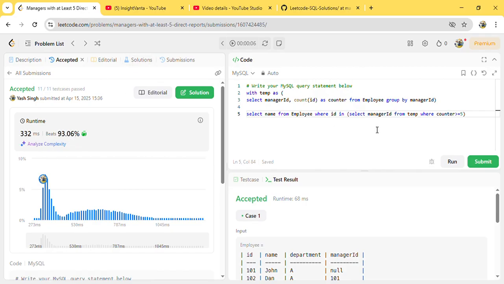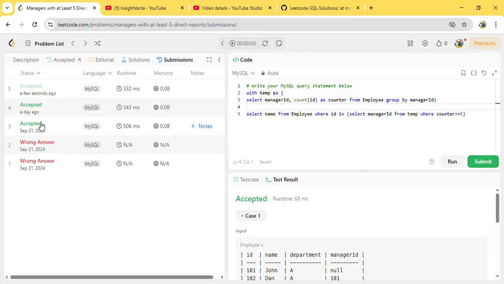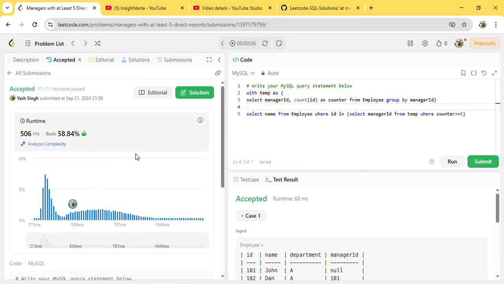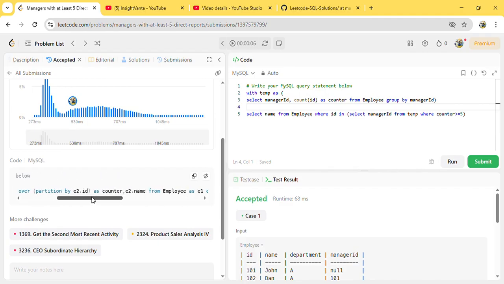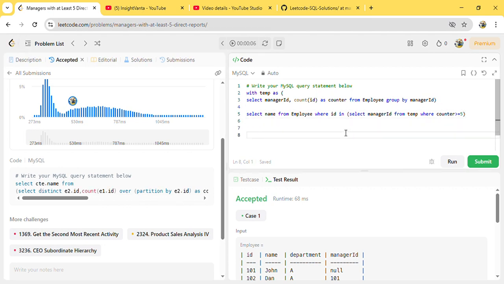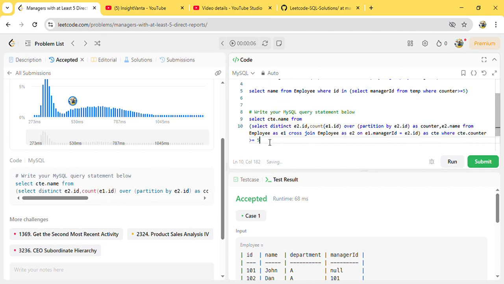Now see, this is a solution without using a cross join. In the submissions I already solved this problem using a cross join, so I'm showing it to you. It is taking 506 milliseconds and it only beats 58.84%. So cross join, you can try it. If I copy this code and paste it here, you can see the way I've solved it with the cross join.